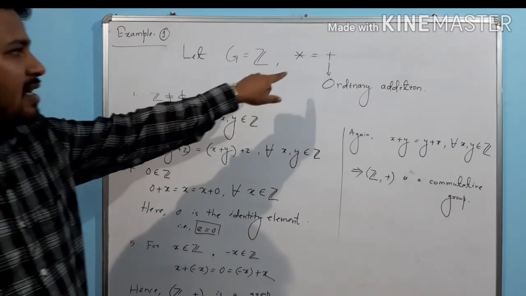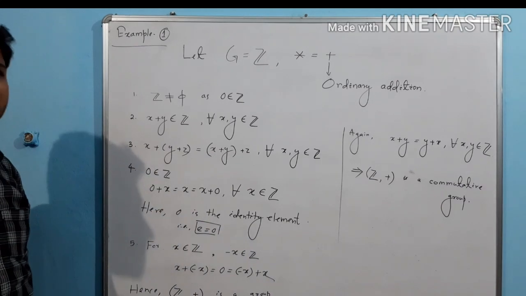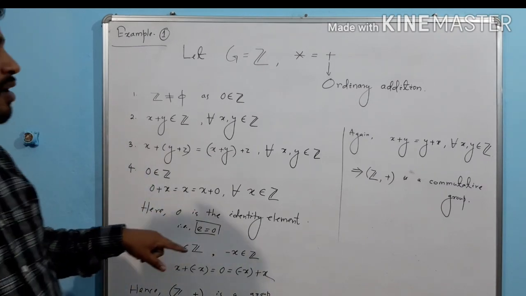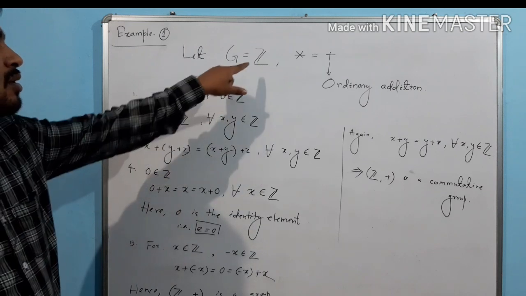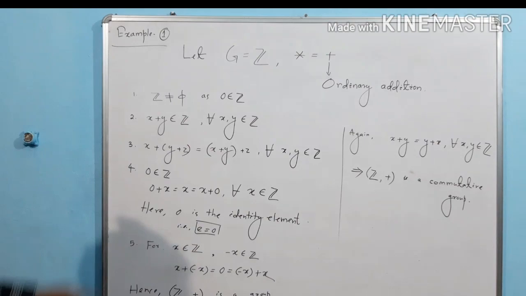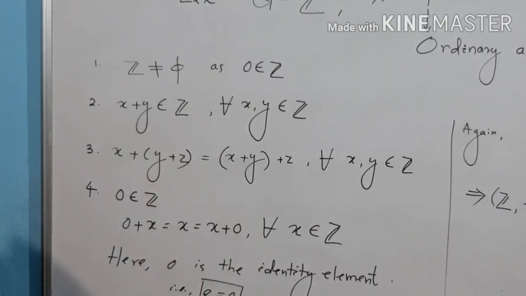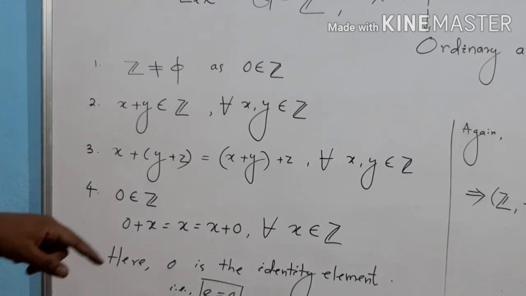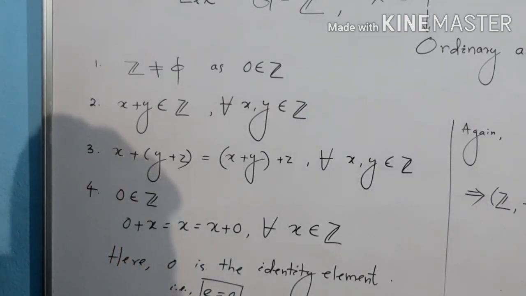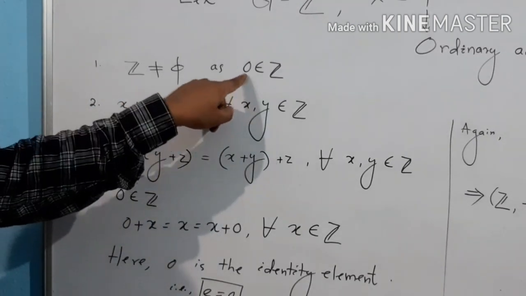We know that ordinary addition is a binary operation on the set of integers. So now I would like to prove Z with respect to addition is a group. First condition: I have to prove Z is a non-empty set. To show some set is non-empty, it is enough to find a single element belonging to that set. It is easy to see 0 belongs to Z.